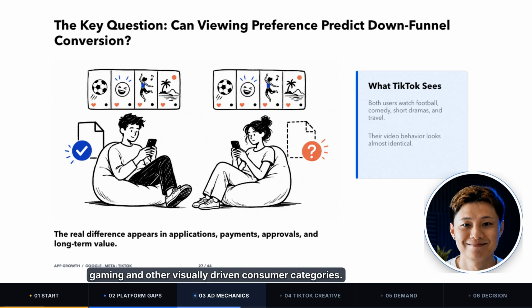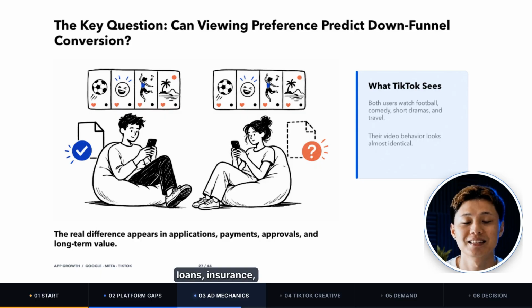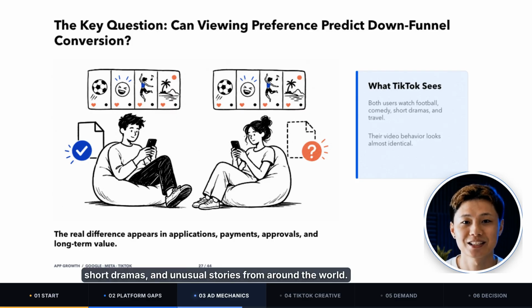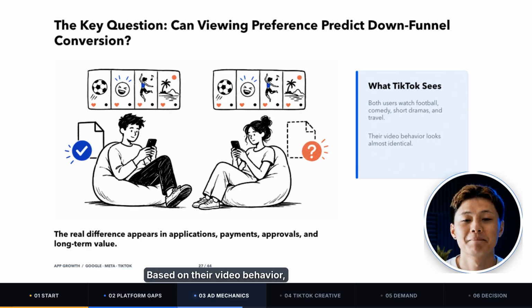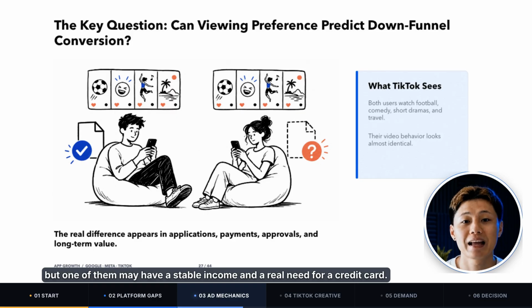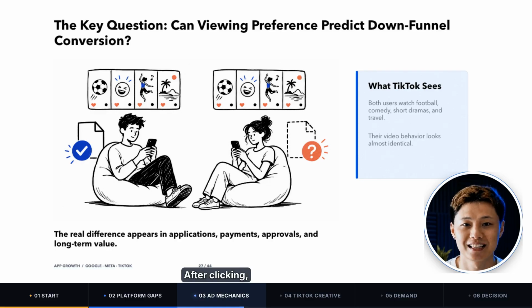consumer categories. But the situation changes when you move into credit cards, loans, insurance, legal advice, or B2B tools. Imagine two users. They both like watching soccer, comedy clips, short dramas, and unusual stories from around the world. Based on their video behavior, they may look almost identical. But one of them may have a stable income and a real need for a credit card. The other may simply enjoy scrolling and never complete an application after clicking.